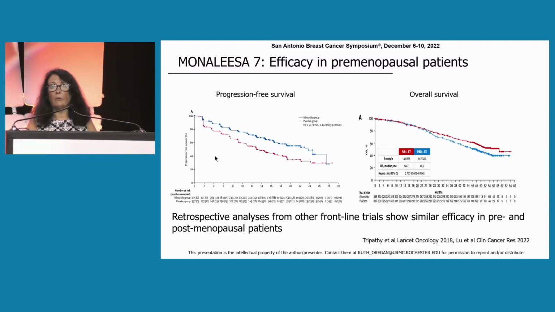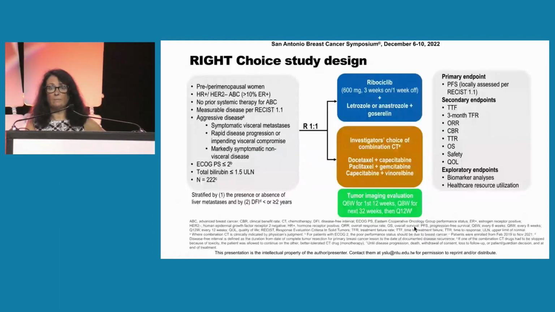The progression-free survival shown here is clearly in favor of ribociclib, and the overall survival curves also separate in favor of ribociclib. I will say that there have been retrospective analyses from all of the frontline trials, and they all show similar efficacy in pre- and postmenopausal patients. But if you want high-level randomized data, this certainly would favor ribociclib in this setting.